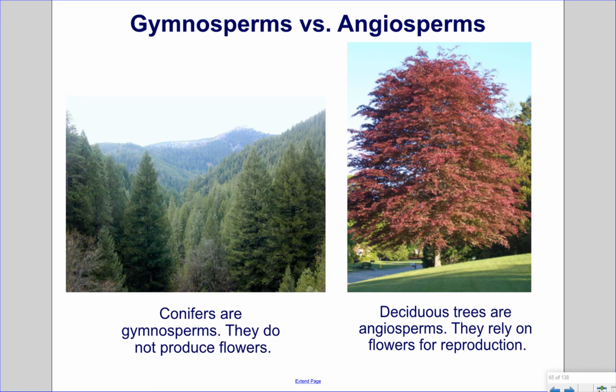Gymnosperms versus Angiosperms. Conifers are Gymnosperms. They do not produce flowers. Deciduous trees are Angiosperms. They rely on flowers for reproduction.